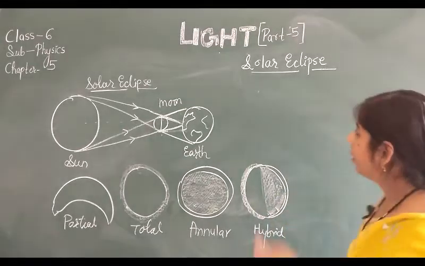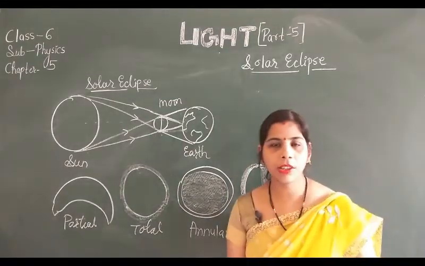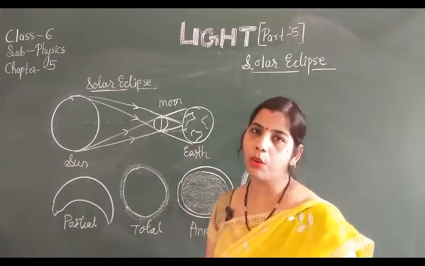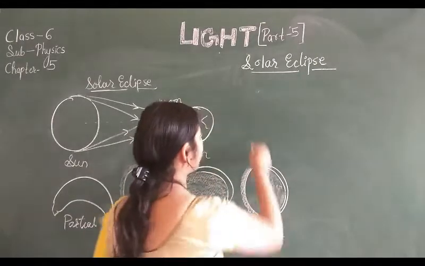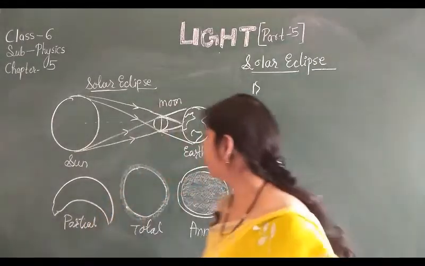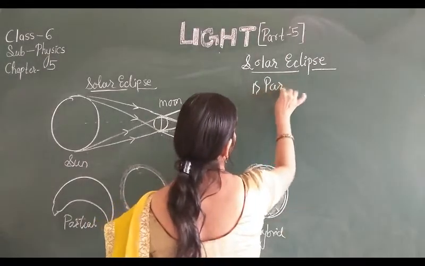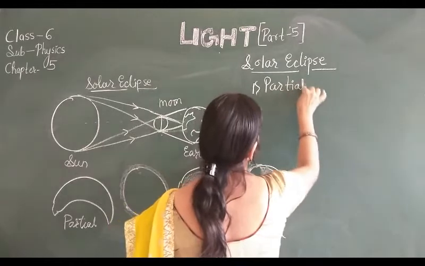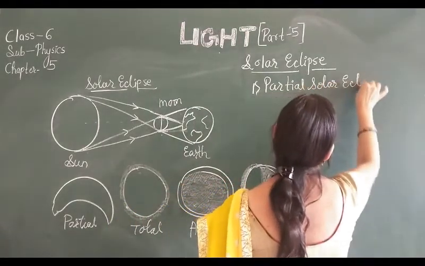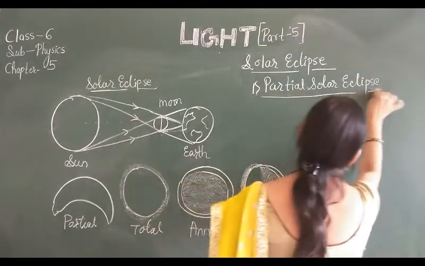Now as I told you about the lunar eclipse, the lunar eclipse is of three types. The solar eclipse also has different types, and there are four types of solar eclipse. The first solar eclipse which I am going to tell you is known as the partial solar eclipse. As I told you, partial means only some part.